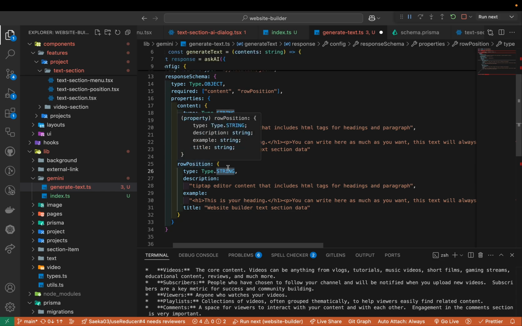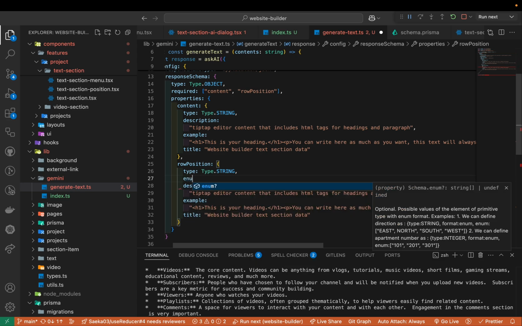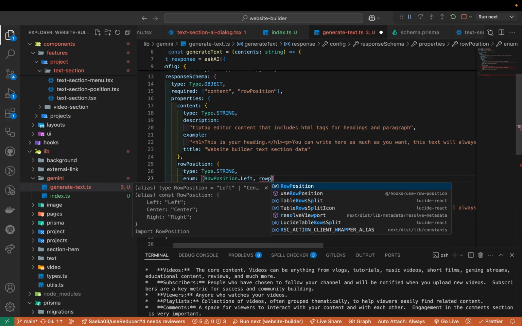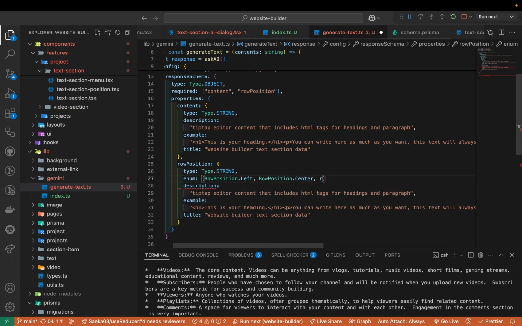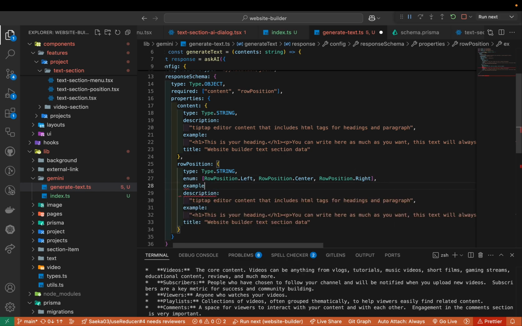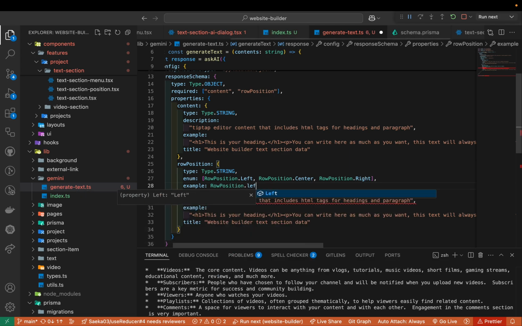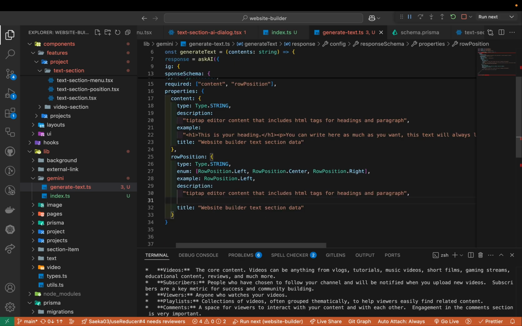So the row position is the string, but we have options. We're gonna use the enum, right? So enum, that is row position dot left, and the row position dot center, and the row position dot right. So these are the enum that we've been using anyway. And then example will be, we can use the enum row position dot left as an example, right? Then we can remove the example, this long one, right?